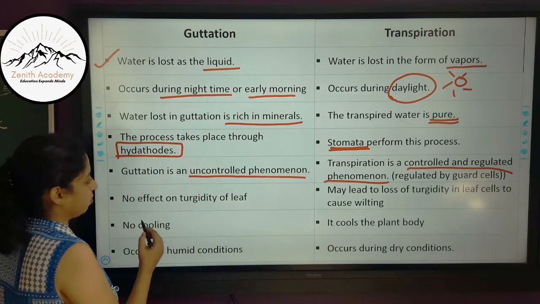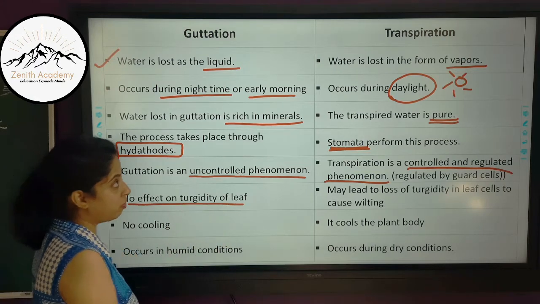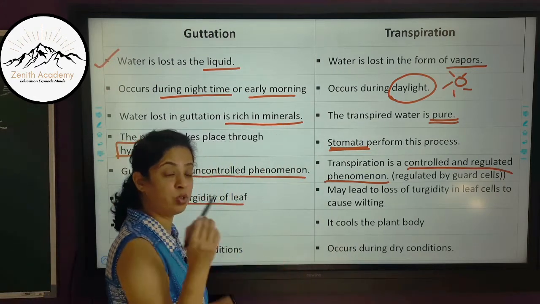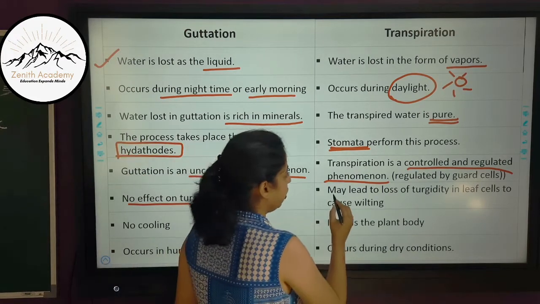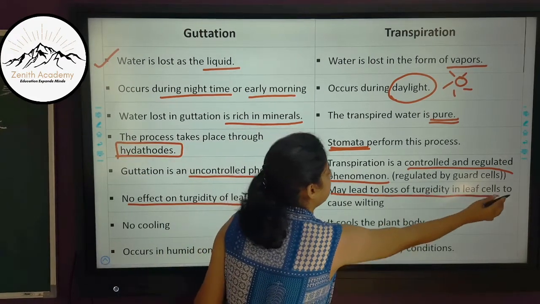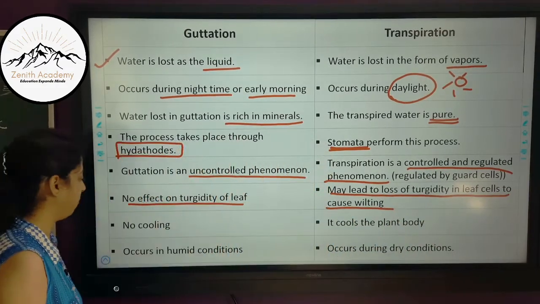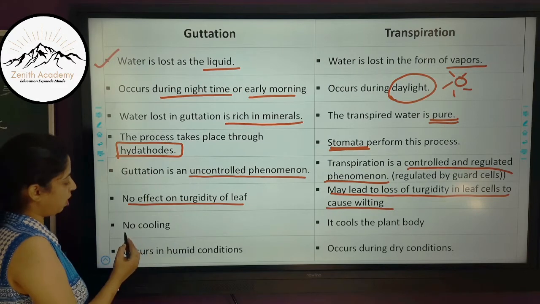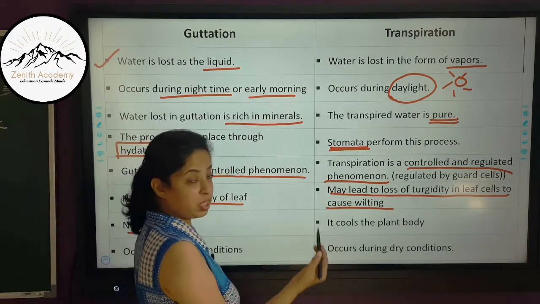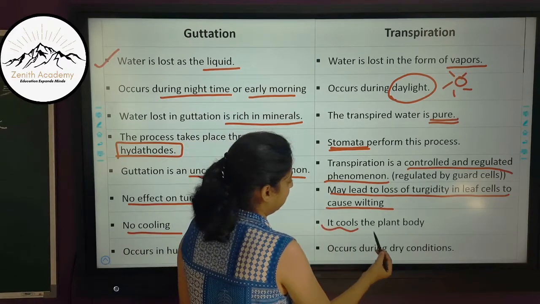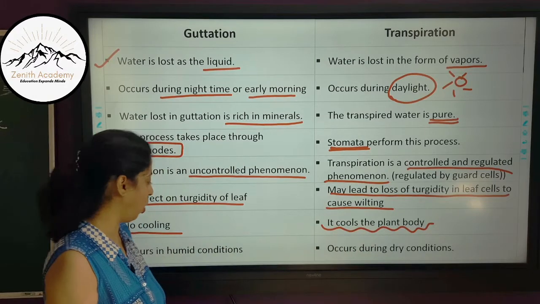Now, in guttation there is no effect on the turgidity of the leaf, whereas in transpiration, if water is lost, the leaf becomes flaccid. So it may lead to loss of turgidity in the leaf cells and cause wilting, and the leaves will wilt. Now, we know guttation causes no cooling, whereas transpiration is a special type of evaporation, and that is why it leads to cooling of the plant body. So it cools the plant body.